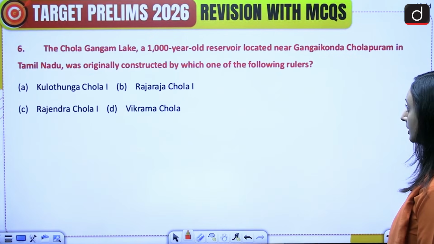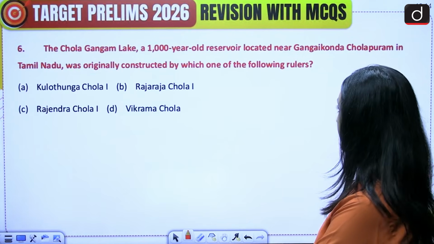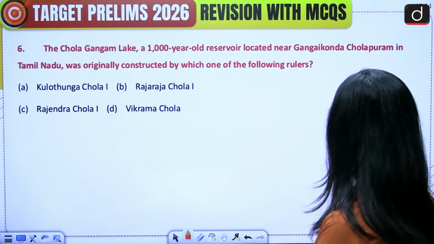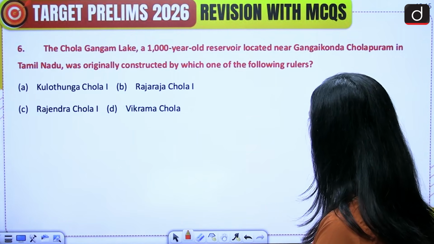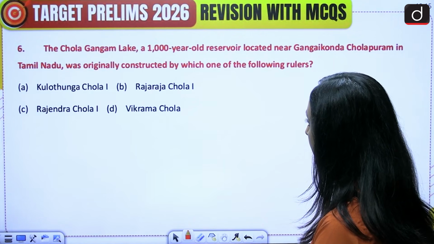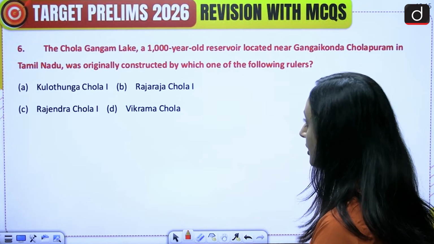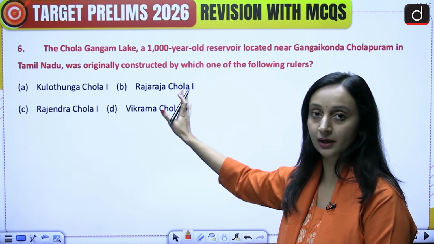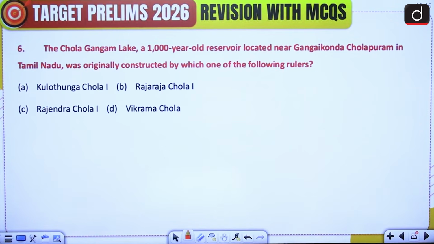Moving on to question number 6. The Chola Gangam Lake, a 1,000-year-old reservoir located near Gangaikonda Cholapuram in Tamil Nadu, was originally constructed by which of the following rulers? A. Kulutunga Chola I, B. Rajaraja Chola I, C. Rajendra Chola I, or D. Vikrama Chola. Pardon me, these names could also have different pronunciation, but please attempt this question first.